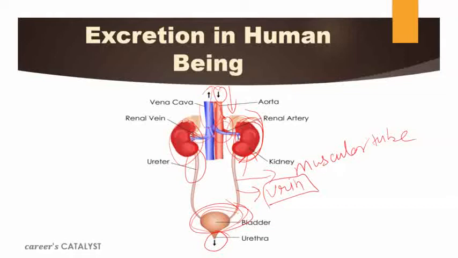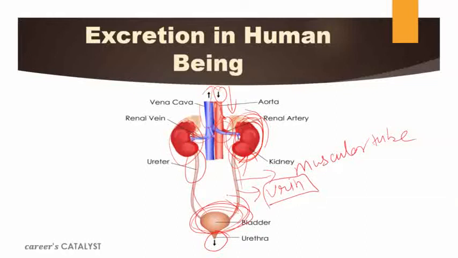So practically, this renal artery will bring the deoxygenated blood into the kidney. Inside the kidney, the filtration process will occur, and after filtration, the cleaned blood will move inside the body via this renal vein, and the urine which is filtered here will pass via this ureter into this bladder, this muscular sac-like structure.